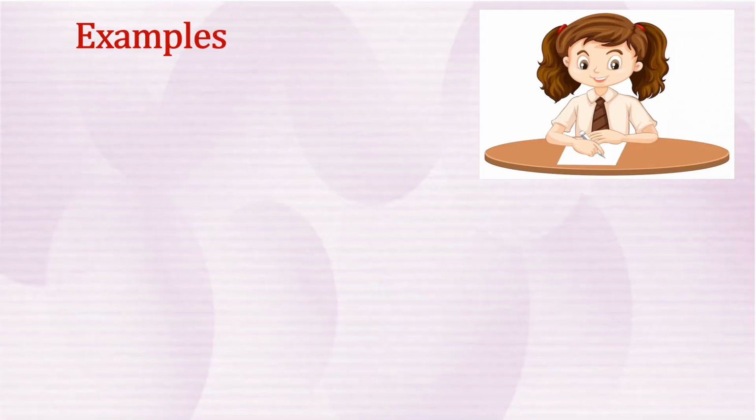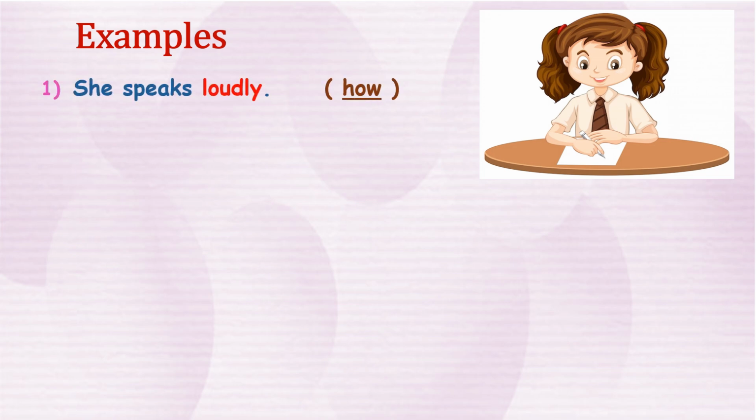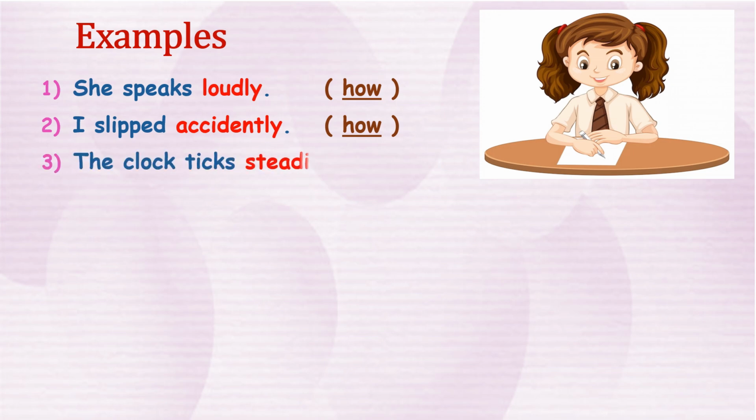Examples in the sentences. She speaks loudly. The word loudly describes how she speaks. I slipped accidentally. The word accidentally tells how I slipped. The clock ticks steadily. The word steadily tells how the clock ticks.